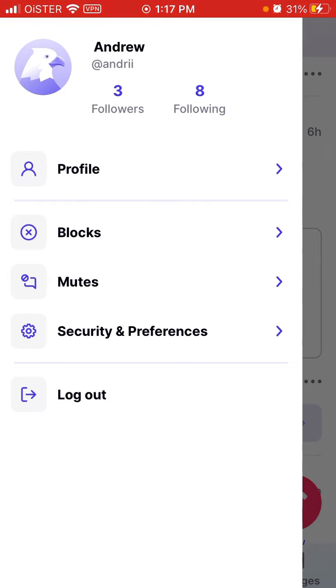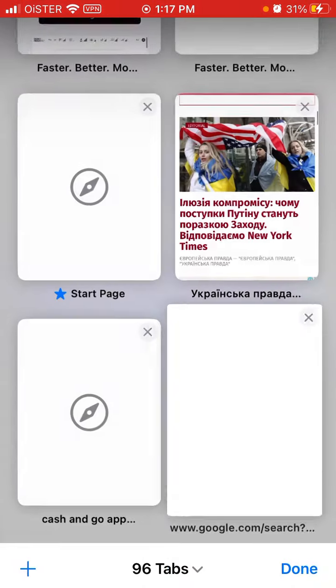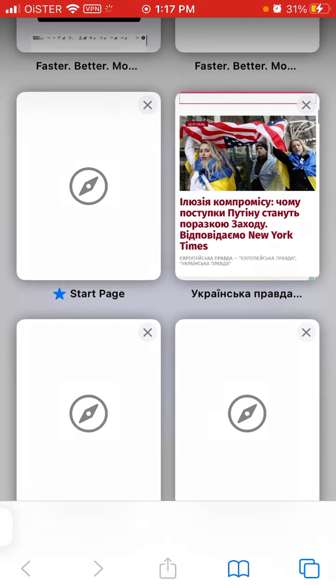A popular question is also how to get verified, because you can see some accounts with check marks here, but you need to reach out to their support. So just go to their website. By the way, this app is also now available on the web. Recently it was announced that it's available on the web.